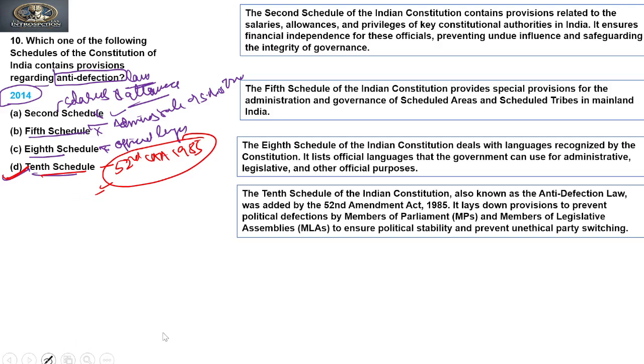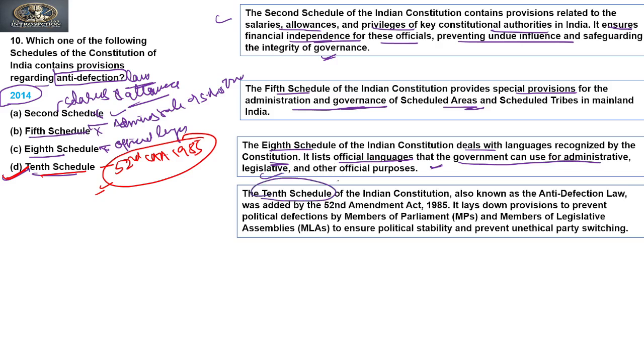Now if you see the explanations to these questions, the second schedule of the Indian Constitution contains provisions related to the salaries and allowances of key constitutional authorities in India. It ensures financial independence for these officials, preventing undue influence and safeguarding the integrity of governance. The fifth schedule of the Indian Constitution provides special provisions for the administration and governance of scheduled areas and scheduled tribes in the mainland. The eighth schedule of the Indian Constitution deals with languages recognized by the Constitution. It lists official languages that the government can use for administrative, legislative and other official purposes.